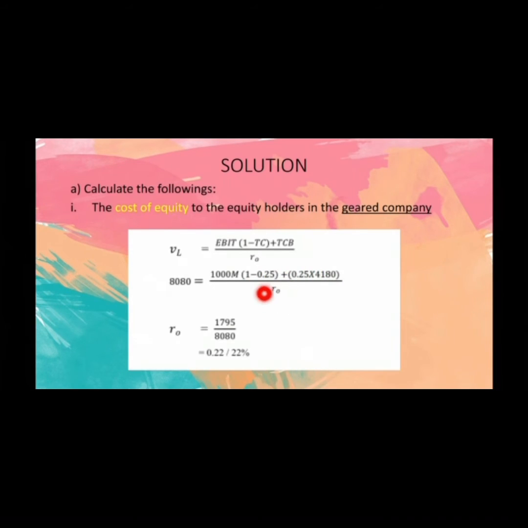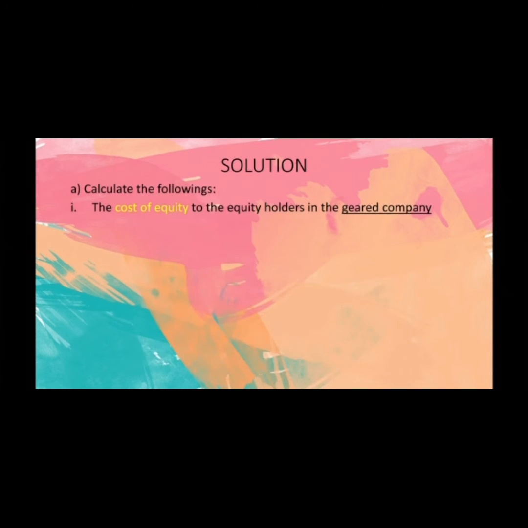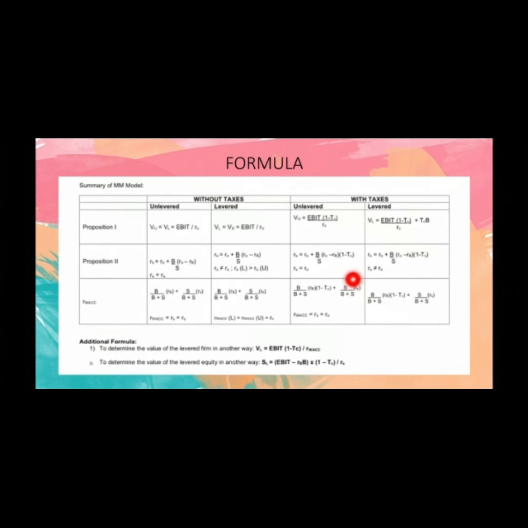So over RO. After using the basic mathematical calculation, we will get the answer of 0.22, and we need to convert it into the percentage form, which is 22%. So now we have already found the value of RO. After that, we can find the cost of equity by using the second formula.